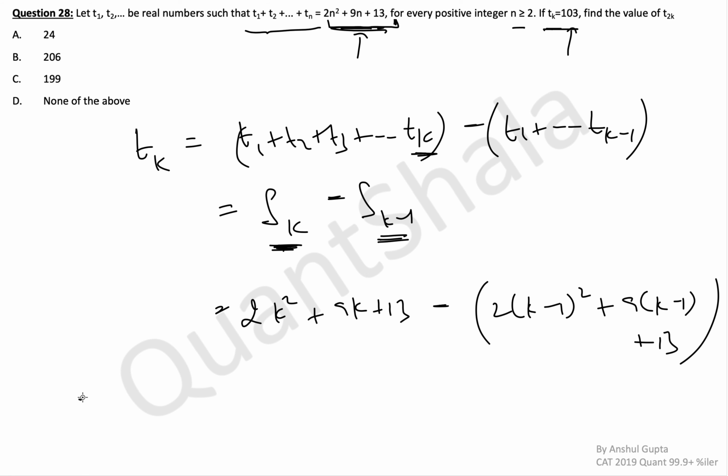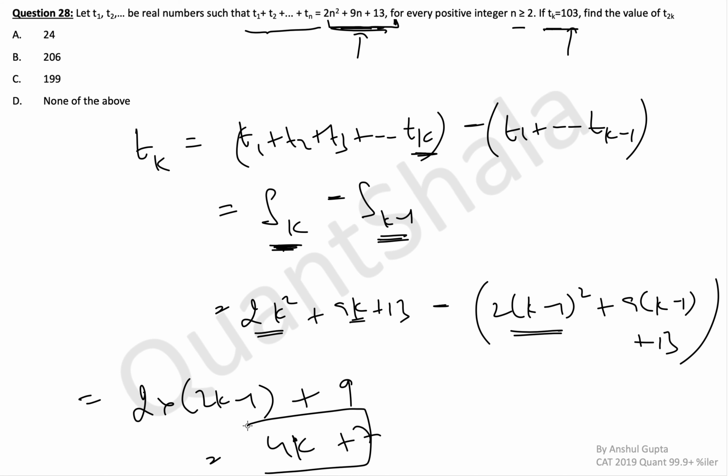Now trying to simplify it, 2k square minus this, take 2 common. A square minus b square becomes a minus b times a plus b, so you get 2 multiplied by (2k minus 1) plus 9(k minus 1), and 9 and 13 get cancelled. So you get 4k minus 2 plus 9, which is 4k plus 7.